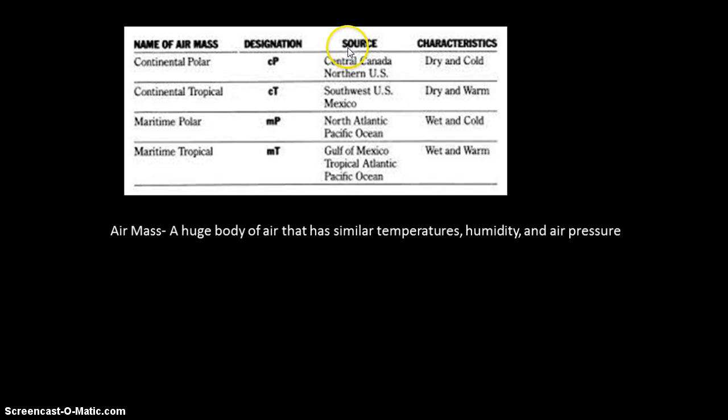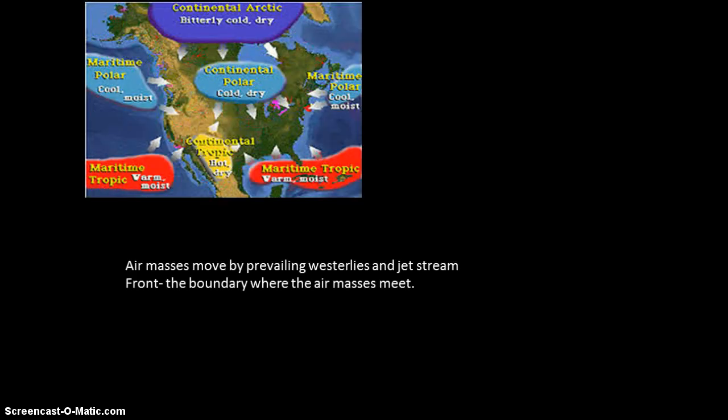And some of the places where they form: the continental polar is usually going to be in central Canada or in the northern part of the United States. The continental tropical is going to be somewhere in the southwest US or near Mexico. The maritime polar is going to be in the North Atlantic or the Pacific Ocean. And the maritime tropical is going to be down near the Gulf of Mexico or tropical Atlantic areas or even the Pacific Ocean. And so if we now apply this to the map of the United States, you'll see that these air masses are found in different regions.